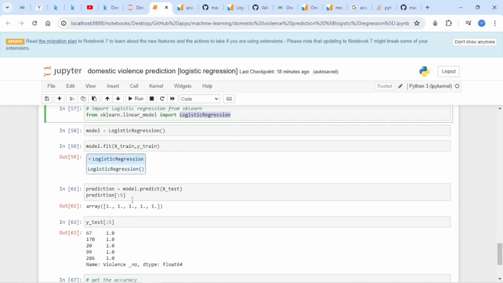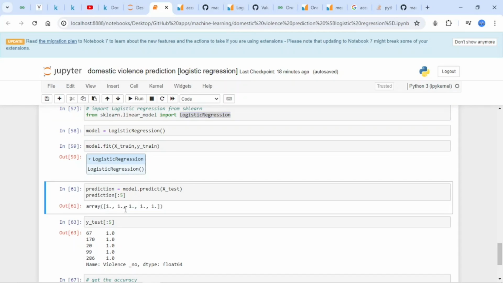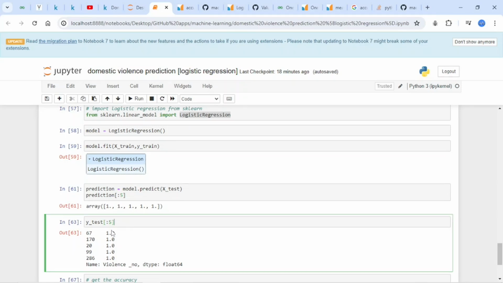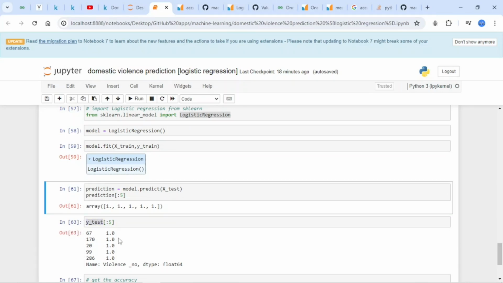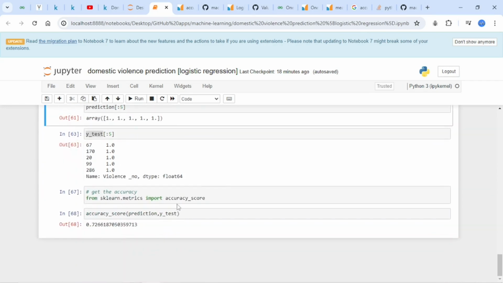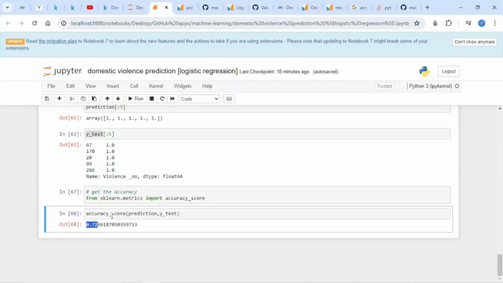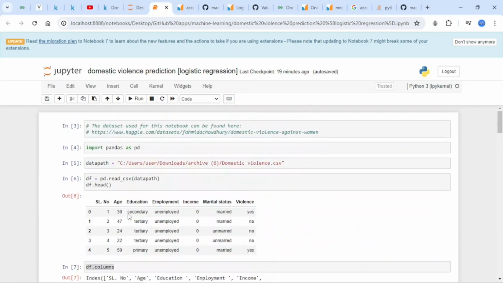Here is the retrieval of the first 5 values, which are all no's, 1. Remember what I did with the value of y. So these are all 1s. Then for the test set, to check the accuracy, the first 5 were all a no, and the accuracy is 72%, which is not bad. So this is how I approached this problem.